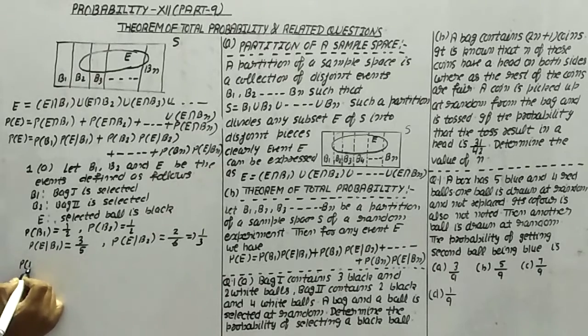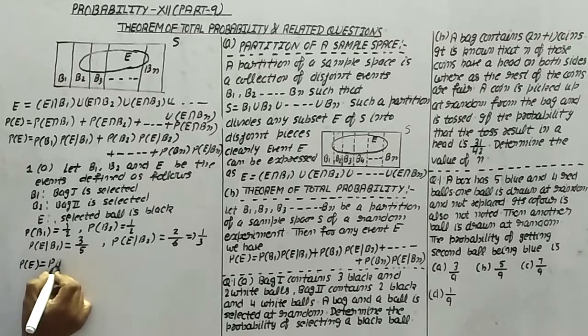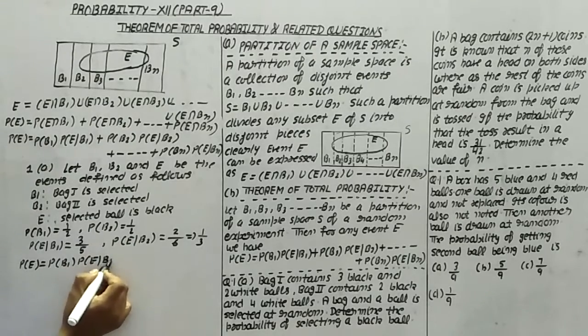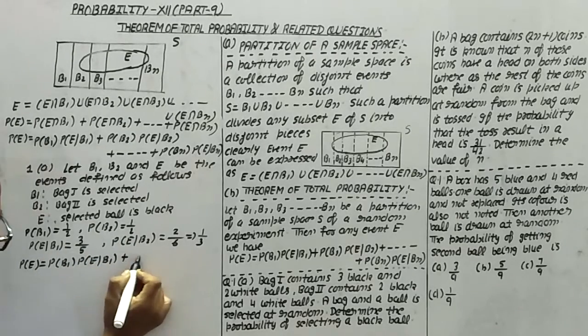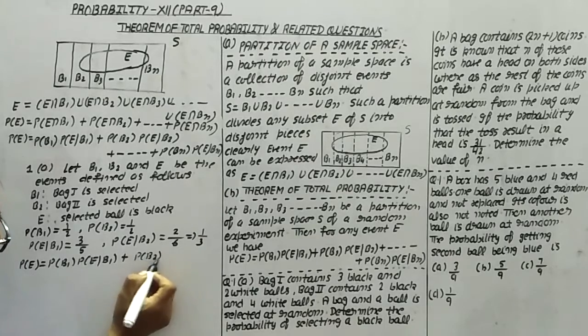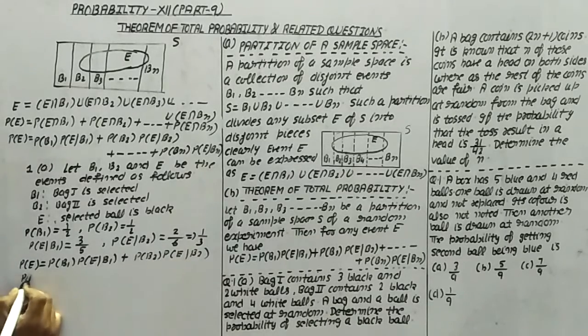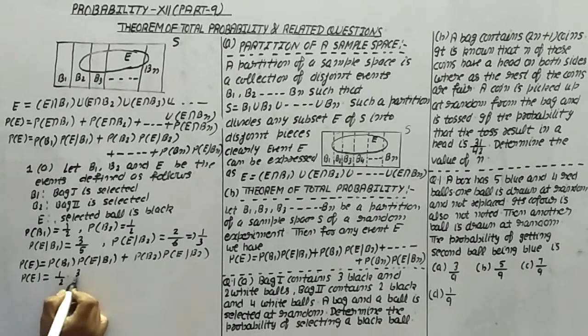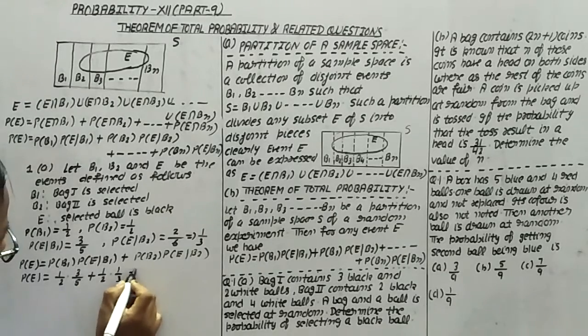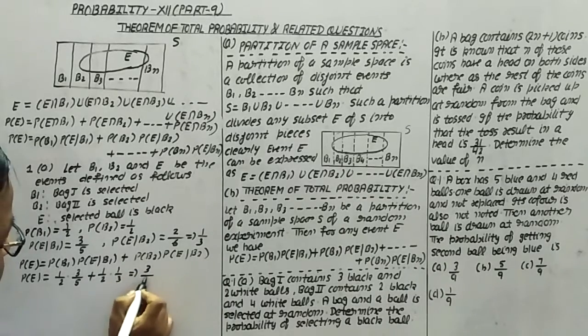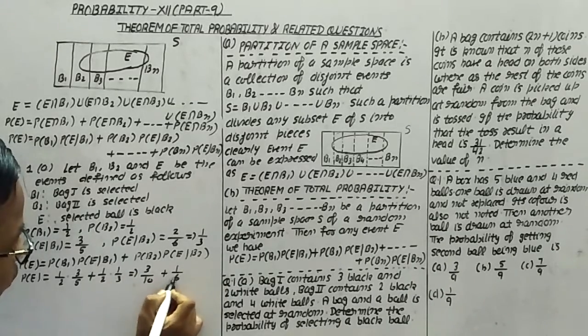Now the probability of E, according to this rule, is probability of B1 times probability of E from B1, plus probability of B2 times probability of E from B2. So the probability of E is half into 3 upon 5 plus half into 1 by 3. This is 3 upon 10 plus 1 upon 6.